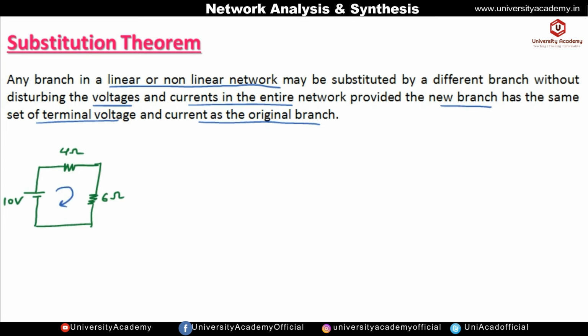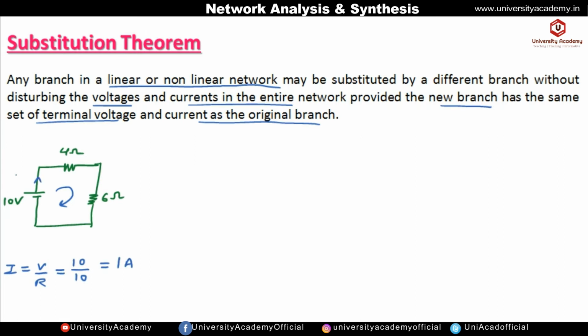If we apply the KVL, the value of current I is given by V by R. Here the value of voltage is 10 volt, and 4 ohm and 6 ohm are connected in series. Okay, so it will be equal to 4 plus 6, that is 10. So current flowing is 1 ampere.